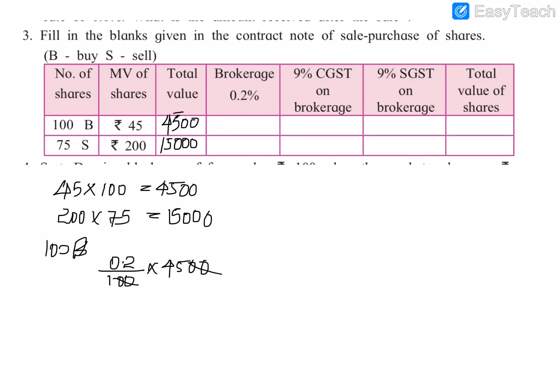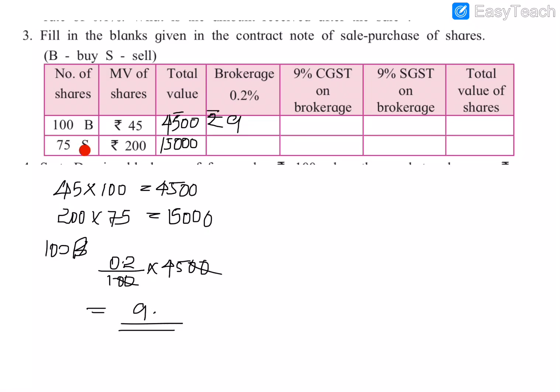So 0.2 into 45 is 9.0. 45 into 2 is 90, so it is not 2.2, it will be 9.0. That means rupees 9 is the brokerage for buying 100 shares.